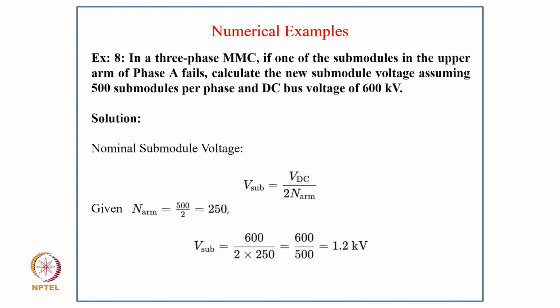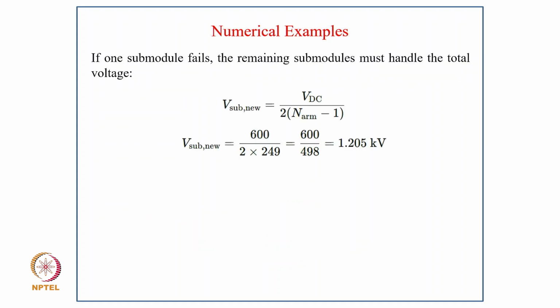Coming to example 8. In a 3-phase MMC, if one of the sub-modules in the upper arm of phase A fails, calculate the sub-module voltage, assuming 500 sub-modules per phase and DC voltage of 600 kV. The solution: sub-module voltage V_sub-module equals V_DC upon 2N_R. So N_R is 500 by 2, that's 250. V_sub is 600 divided by 2 into 250, that comes to 1.2 kilovolt.